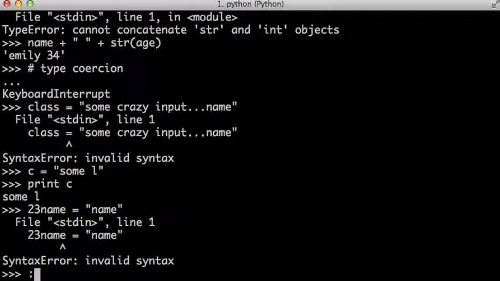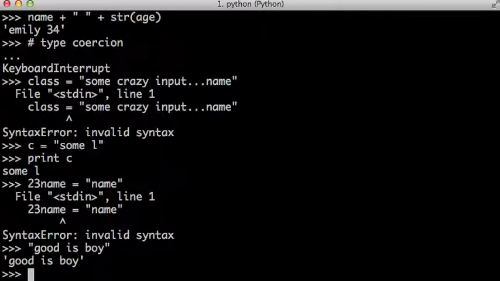Let's write that down for you here. Good is boy is perfectly correct Pythonic English because it's inside quotes. But we as English speakers think that's wrong because it's better to say boy is good or the boy is good. This would be correct.